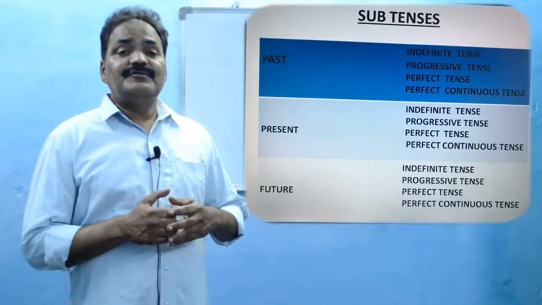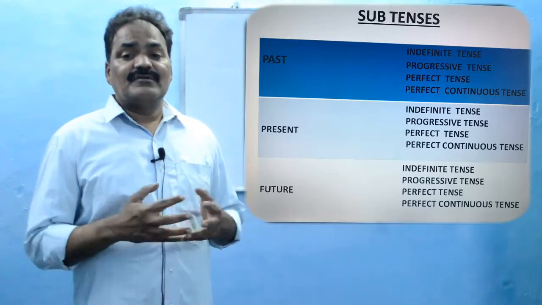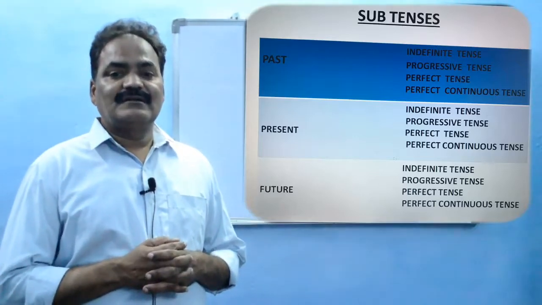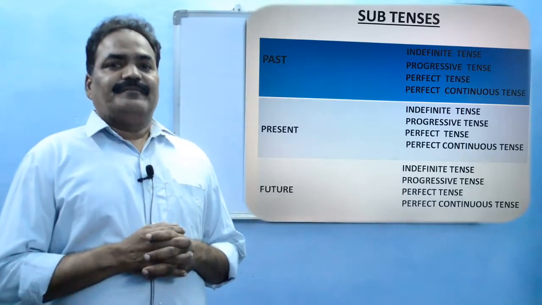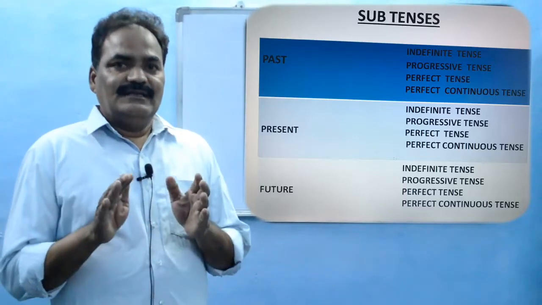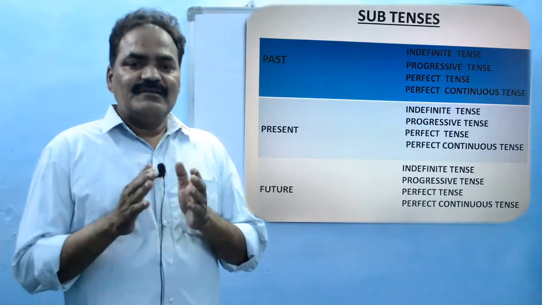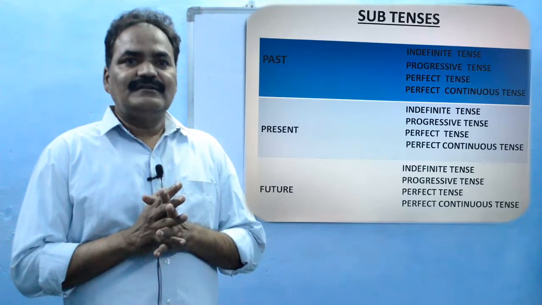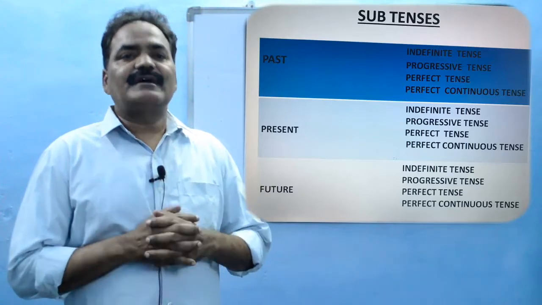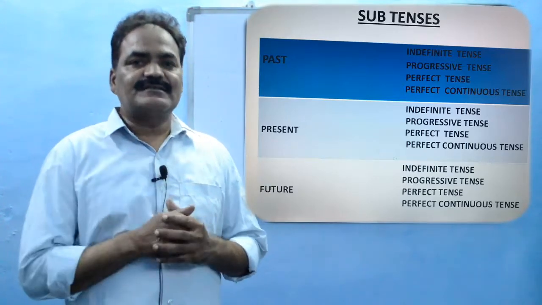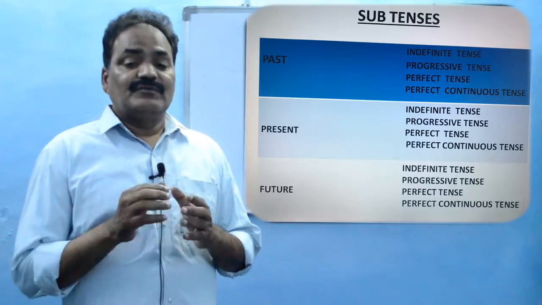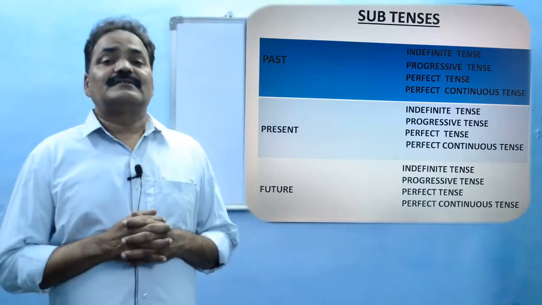And simple future tense will always have will or shall write. See, this is the structure, this is the formation. These are the main verb forms we find in these particular tenses, so we have to remember this very carefully.